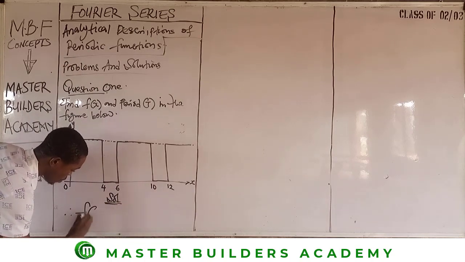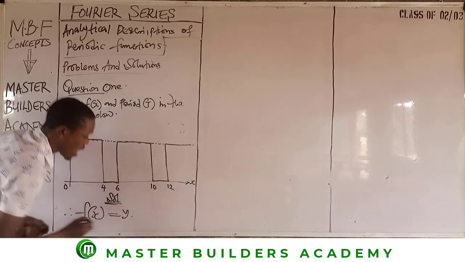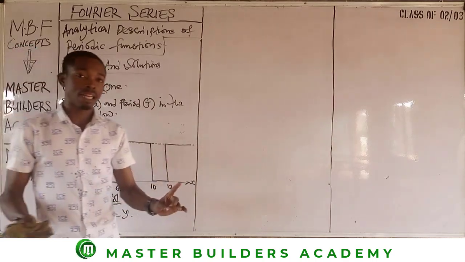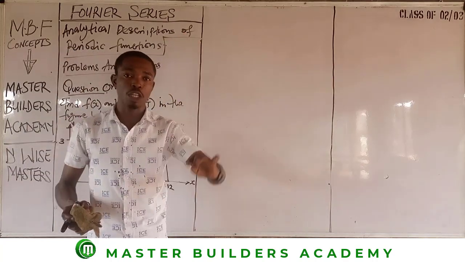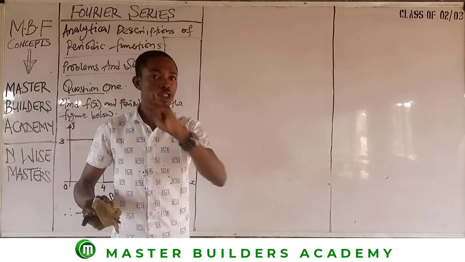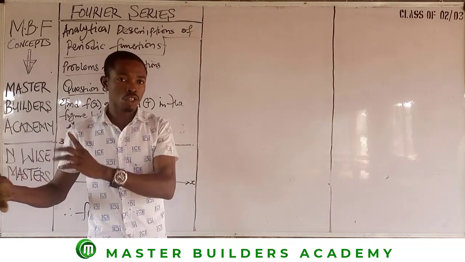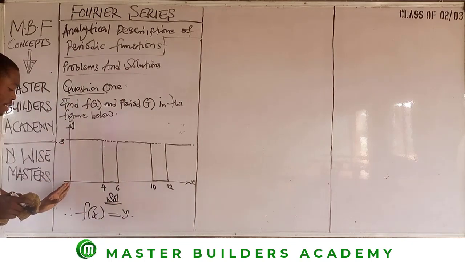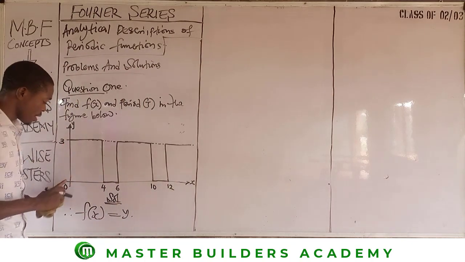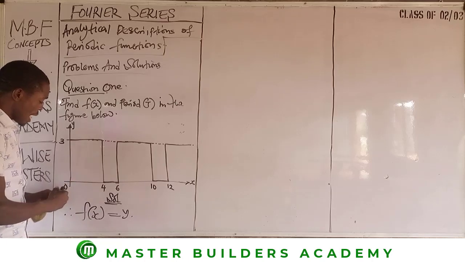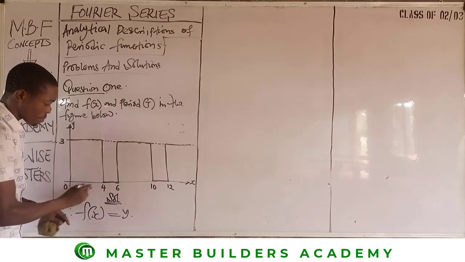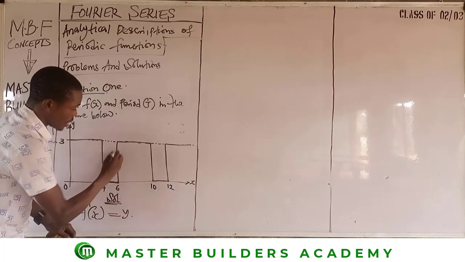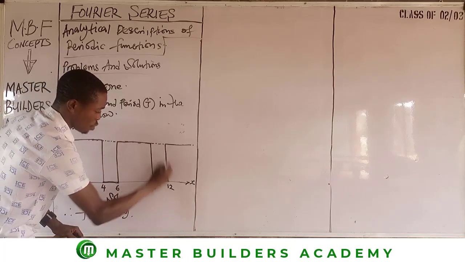Understand that f of x is always equal to y, whether you are dealing with a horizontal line or an inclined line. So one of the things you must put in place now is to start invoking those principles and those boundary conditions we mentioned earlier, right? Now let's take a look at this. This is our origin. Please pay attention to this part. From the origin to this point I have 4. And then you see another line here. From here to this point I have 6. Then move this way, then you have 10, then you move this way, you have this, right?